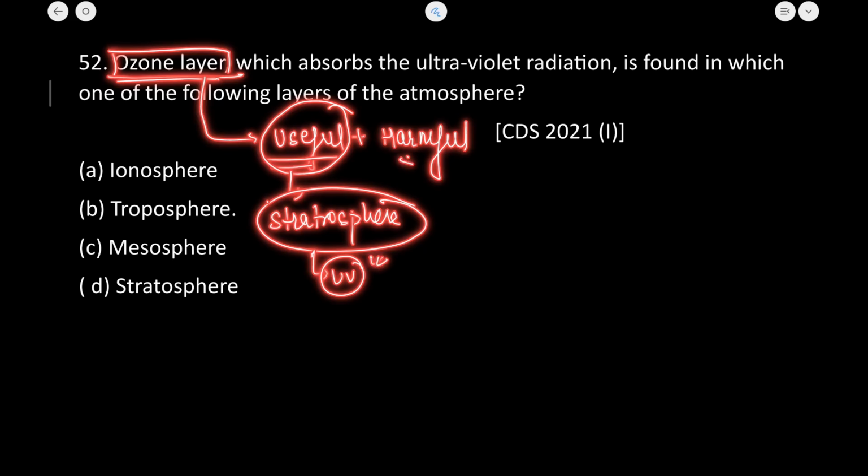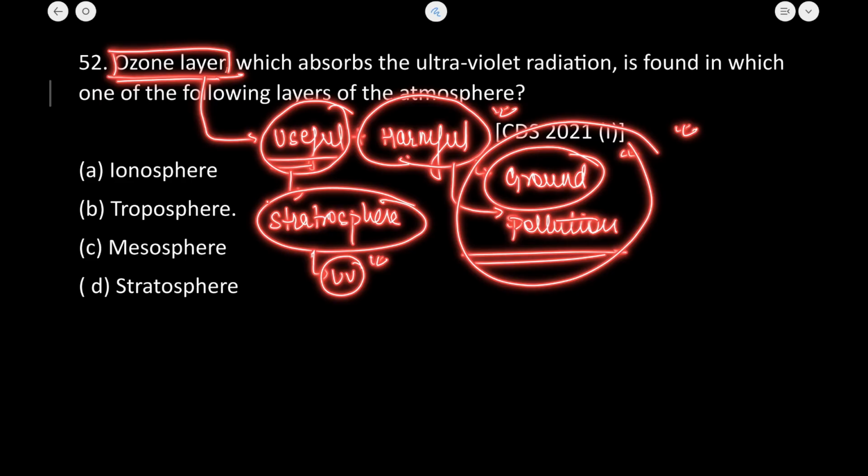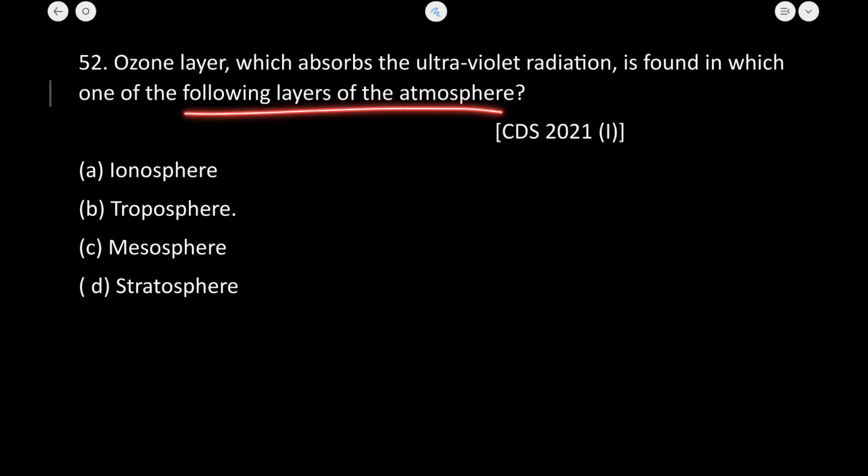Whereas the harmful ozone is at the ground level, which mixes with other pollutants to form pollution. So ozone at ground level is very harmful for the Earth, whereas ozone at the stratospheric level is useful. So in which of the following layers is it found?